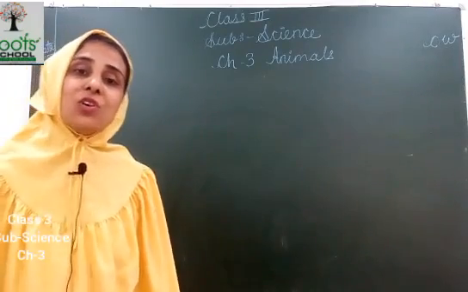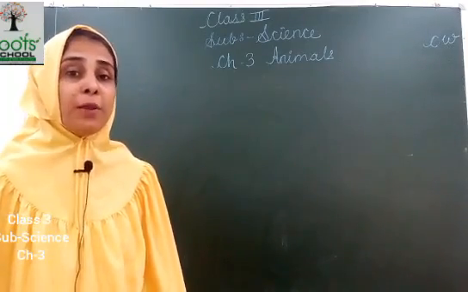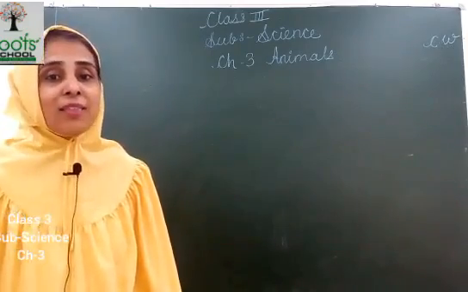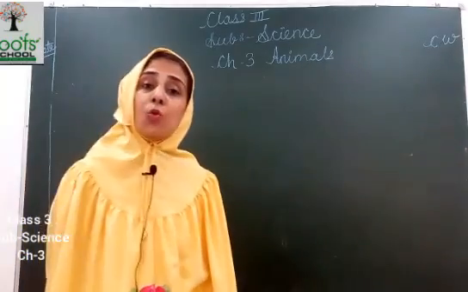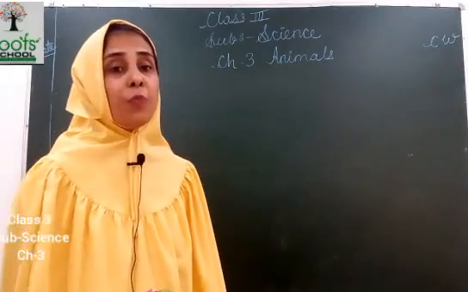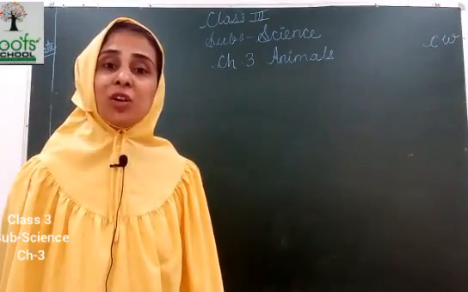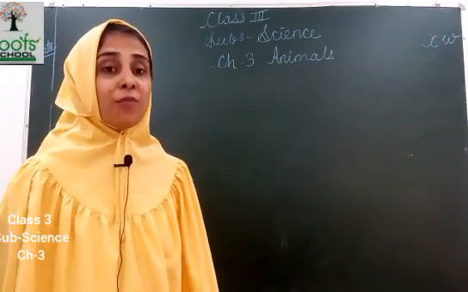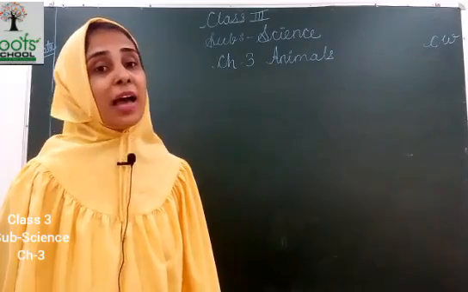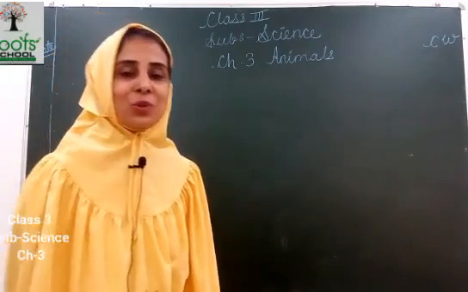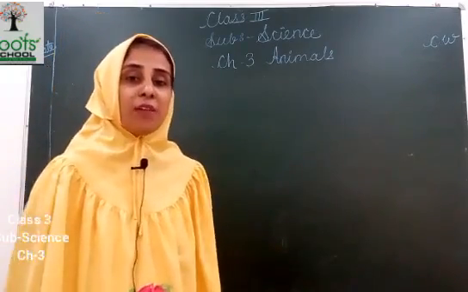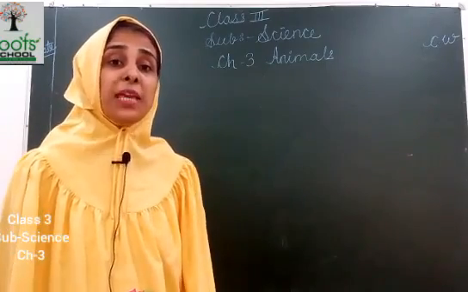They are called drones, and they help in producing eggs. And there are worker bees. What do they do? They collect the nectar of the flower, which helps them in making honey and wax. So this is what we have learned about bees.